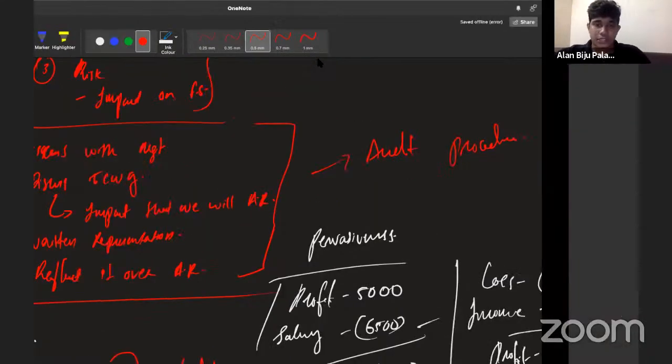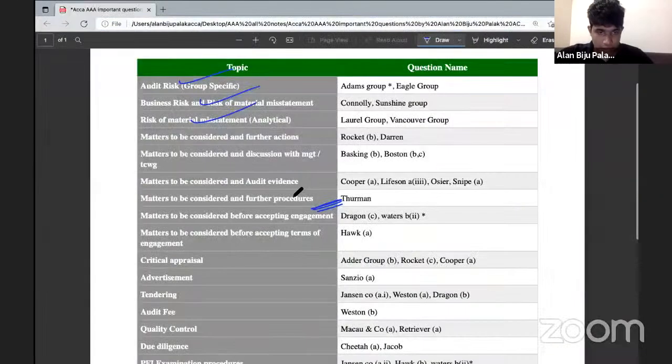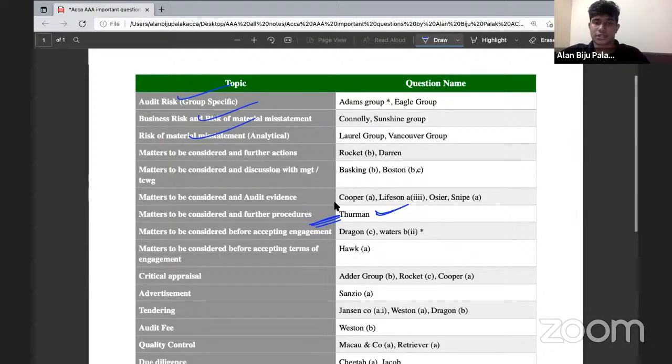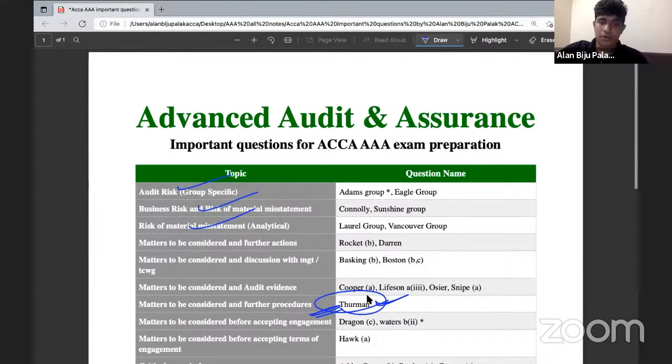Okay. So you can do one thing. You will be able to practice this question here. You have actually got a question on matters to be considered and further procedures. There's a question called Therman in your revision kit. I will be sharing this file right after the session, or you will be able to download it from the Eximus website. This file shows the important questions for the ACCA AAA paper, and you will be able to see a question in your revision kit called Therman. Please practice that question. The only thing that differs here is that instead of writing further action, you need to write about the audit procedures if you're getting a question on further procedures. Is it clear, guys?